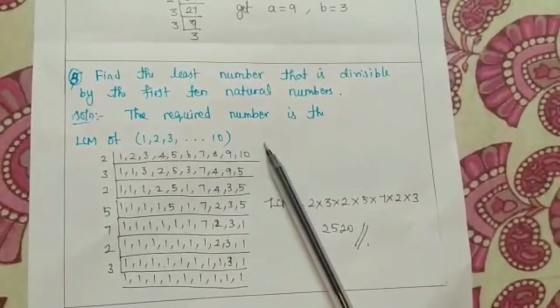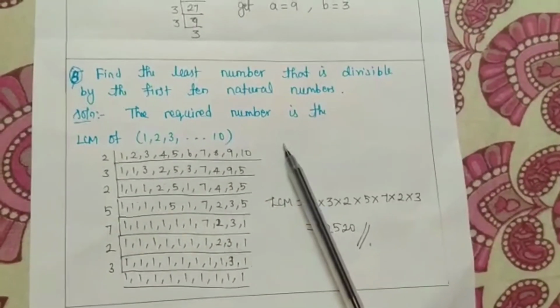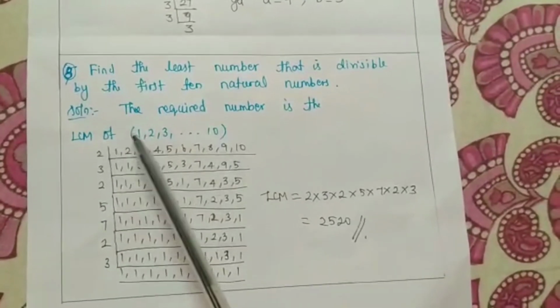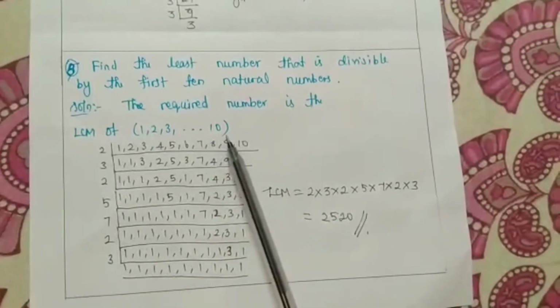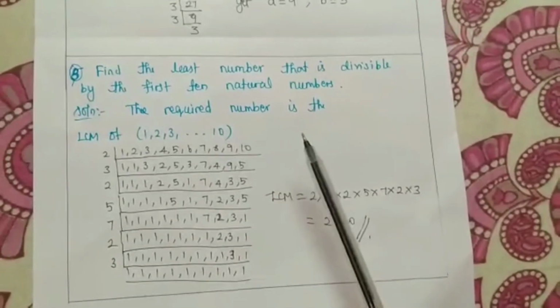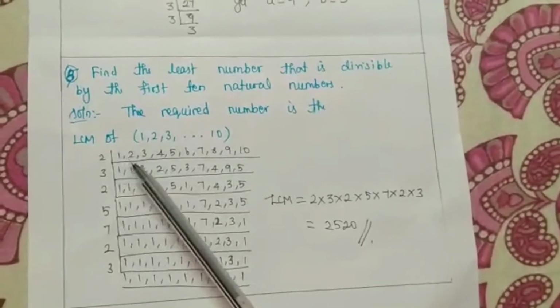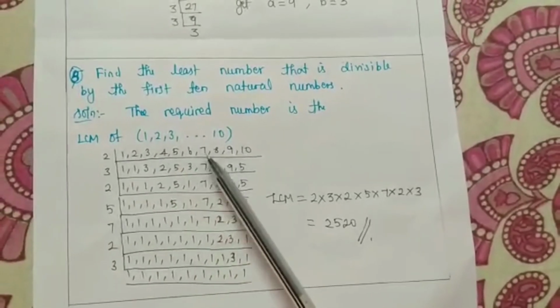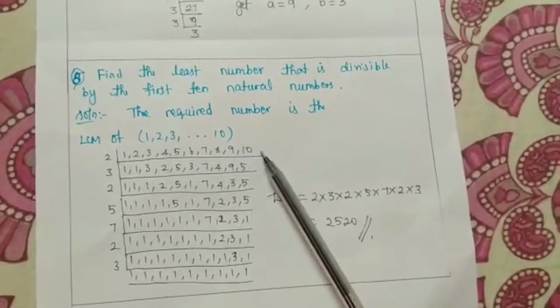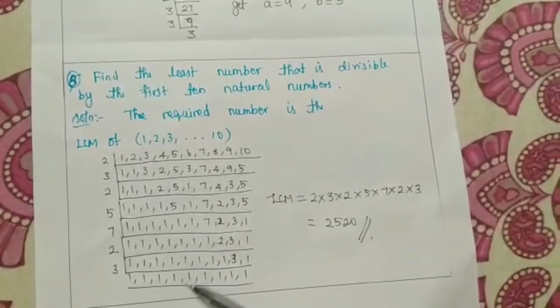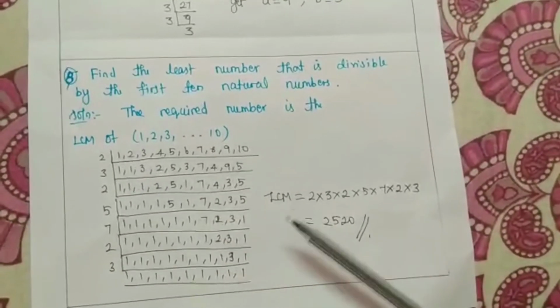So to find the answer for this sum, what we need to do is we want to find LCM of first 10 natural numbers. Okay, such a way I have written my first 10 natural numbers, namely 1, 2, 3, 4, 5, 6, 7, 8, 9, 10. In the usual method of finding LCM, I have found LCM here.